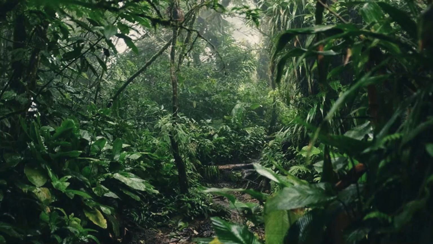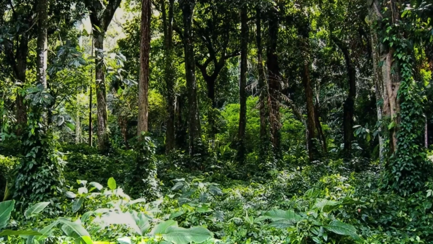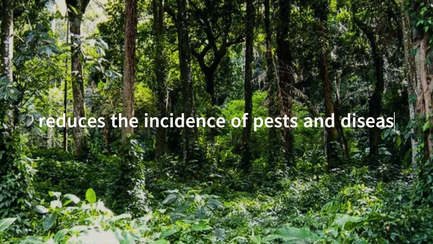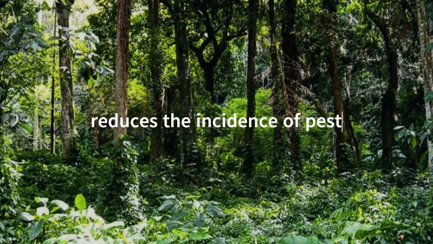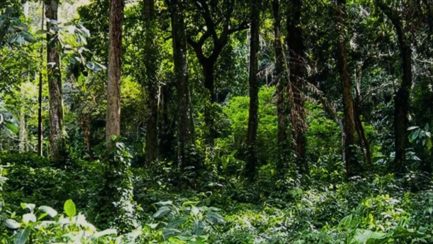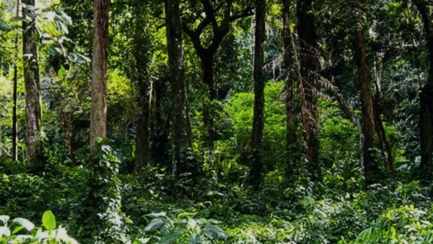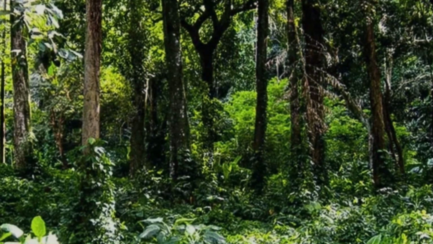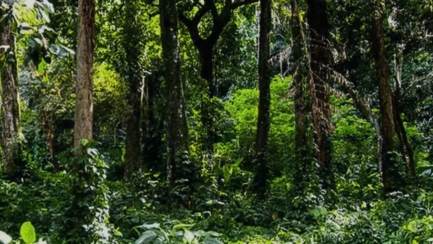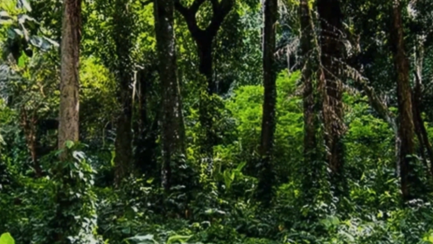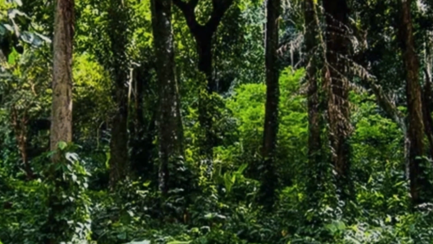The presence of diverse agricultural and forestry species in the same space reduces the incidence of pests and diseases, making the system more resilient. Additionally, it increases the availability of diverse foods throughout the year. Furthermore, high plant diversity improves water infiltration into the soil, reduces the need for irrigation, and makes the system more drought-resistant.